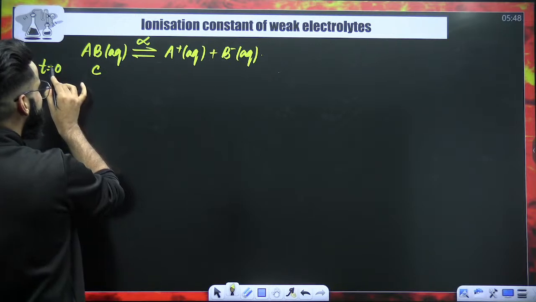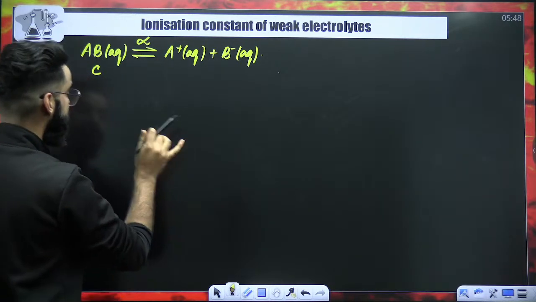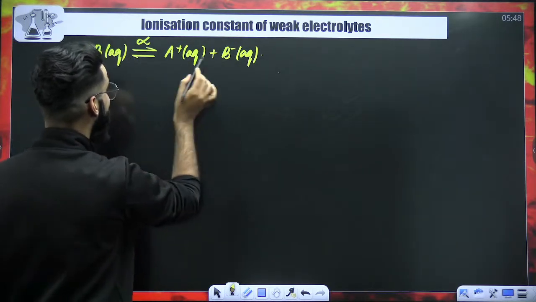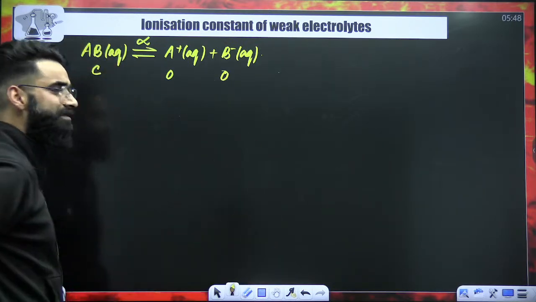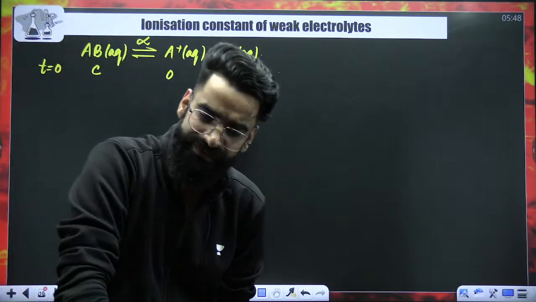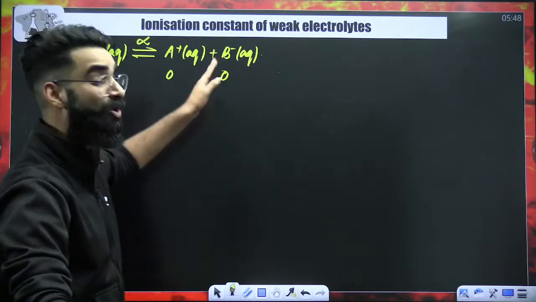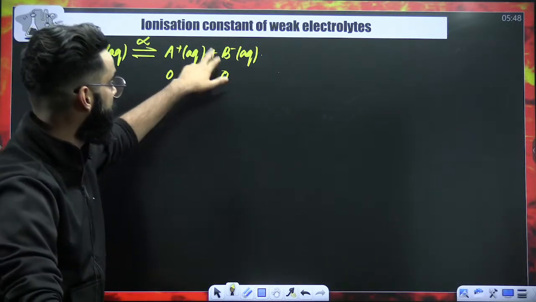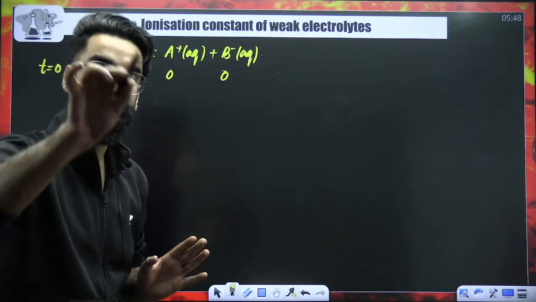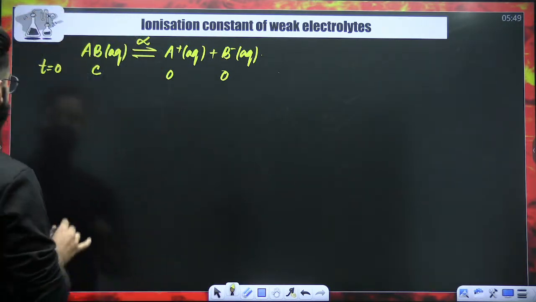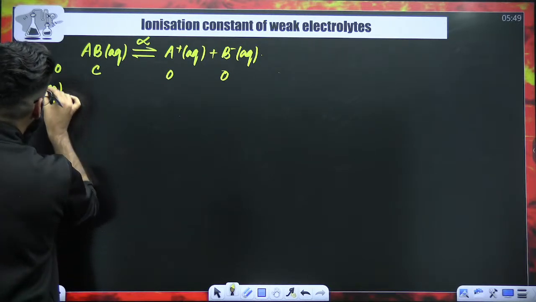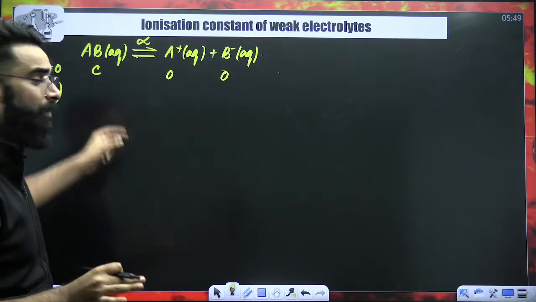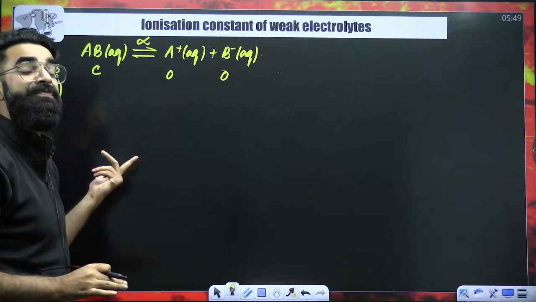Time t equal to 0 means that the dissociation has not started yet. If the dissociation has not started yet, in the container in which this reaction will be taking place, the concentration of A positive and B negative initially will be 0, because AB has not got dissociated into ions yet. So the concentration of A positive and B negative at time t equal to 0 will be absolutely 0. Now, my dear students, when equilibrium is established in the reaction, if I ask you, what is the concentration of reactant left in the container?